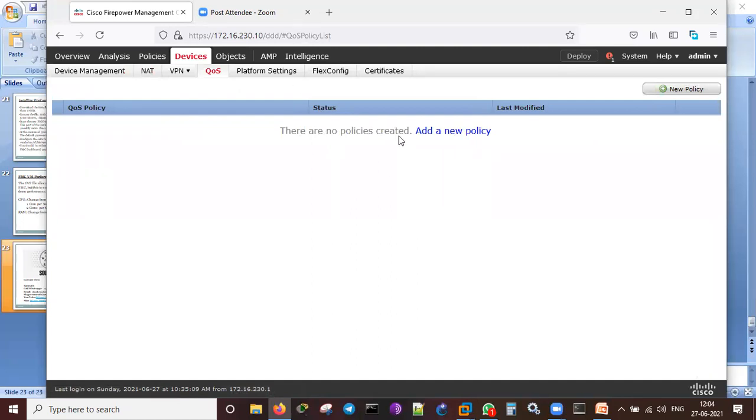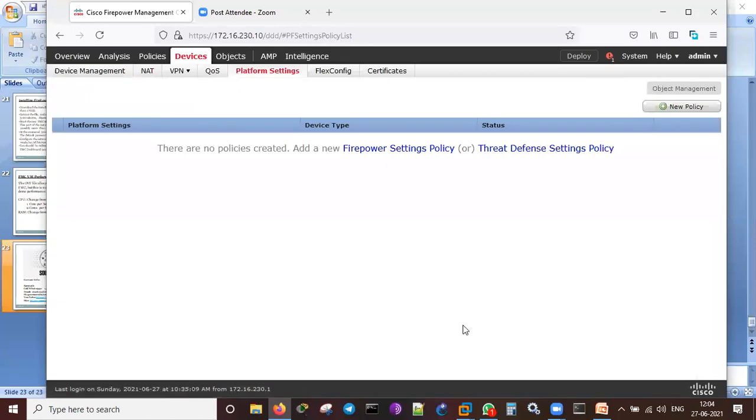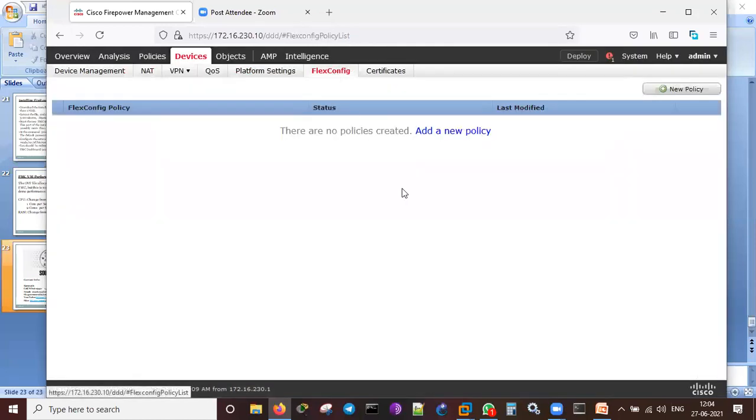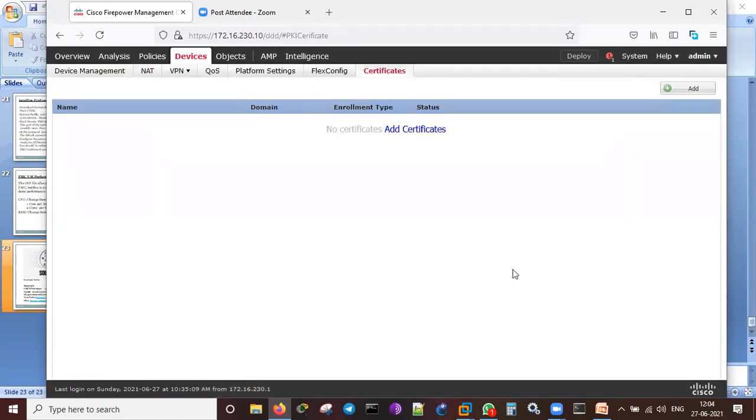Everything is done through the policy only here. New policy I can click and make it. Platform settings. Flex config. And the certificates. What are the certificates installed on this? Currently, there is no certificate as such. It's going on. Objects, I can create that.